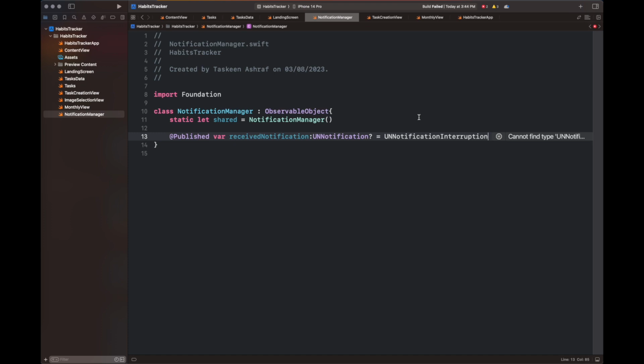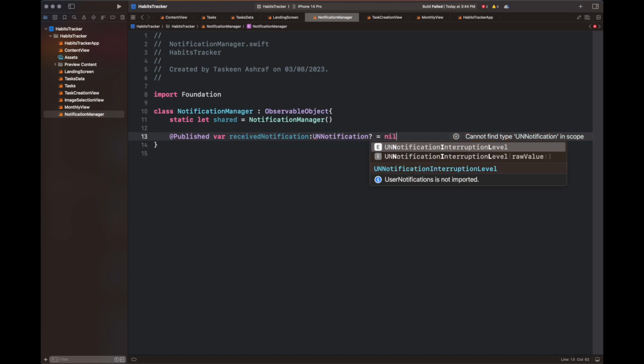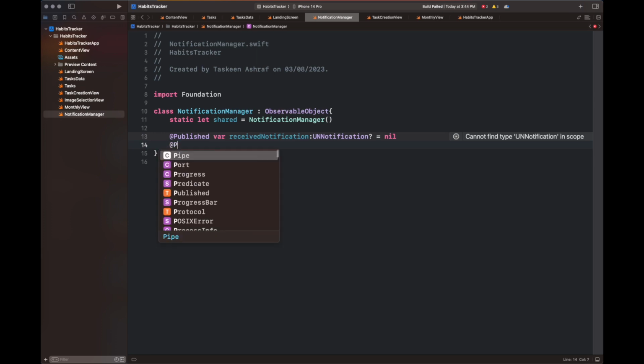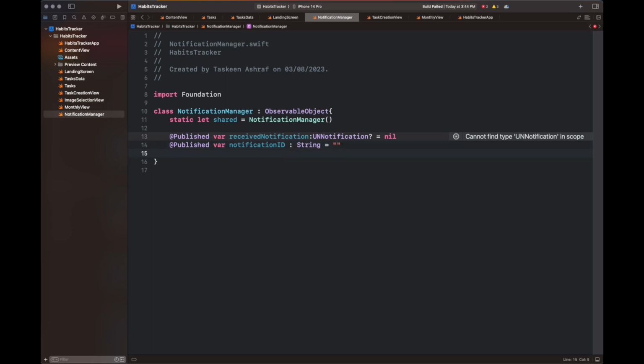Here I am adding another class with the name of NotificationManager to get the notification object as a shared object and then use its value inside the landing screen once we click on the notification. For that, I have created a function handleNotifications, which is going to get the received notification and a notification ID. How we are going to use it on the landing screen, I am going to show you in a few moments.